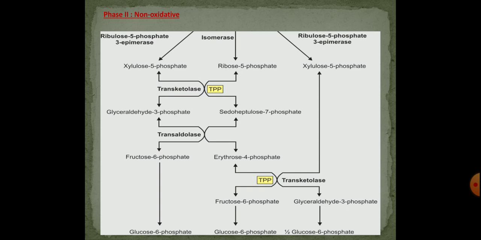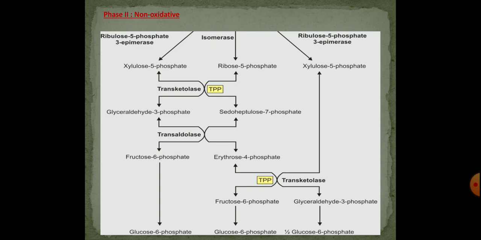Then the enzyme transketolase catalyzes the transfer of a two carbon moiety from xylulose 5-phosphate to ribose 5-phosphate to give a 3 carbon glyceraldehyde 3-phosphate and a 7 carbon pseudoheptulose 7-phosphate.